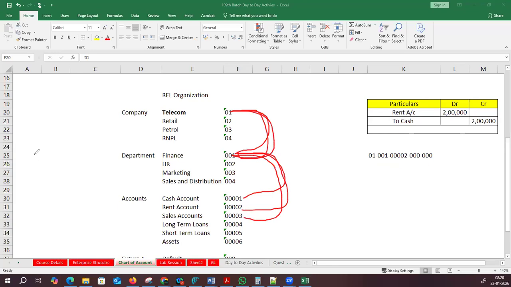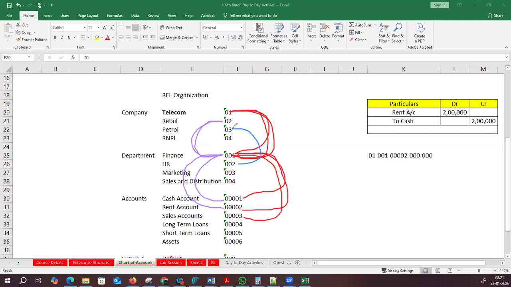Again, in the same way, a retail company can also use the finance department and cash account. Retail department can use the finance department and the rent account. Like this, you can generate possible code combinations, for all the companies. For example, a petrol company is hiring right now. Imagine the petrol company is planning to hire good employees because recently they started with Jio petrol activities. So 03 HR department, we are consuming only for HR.